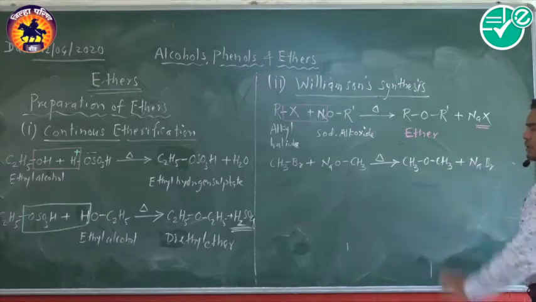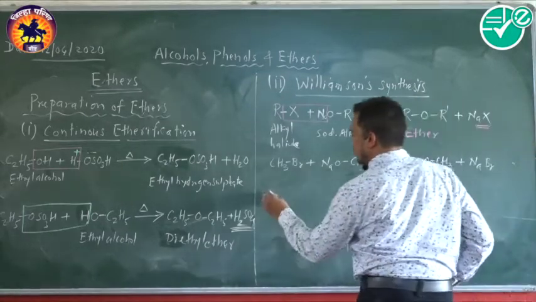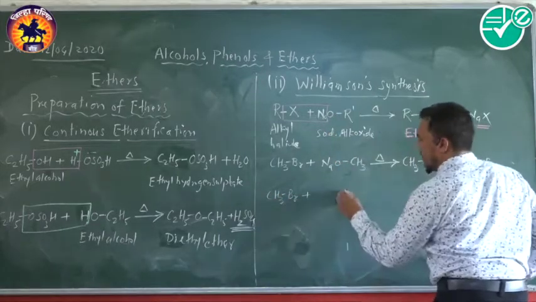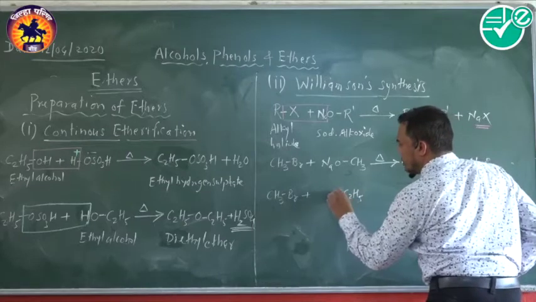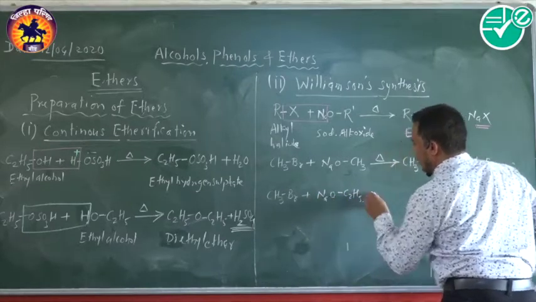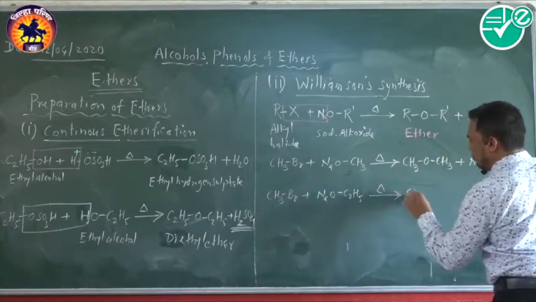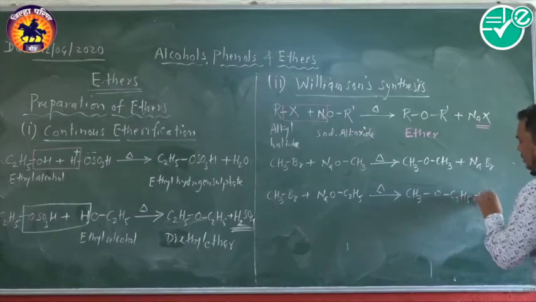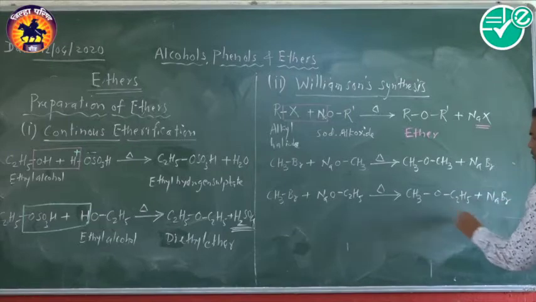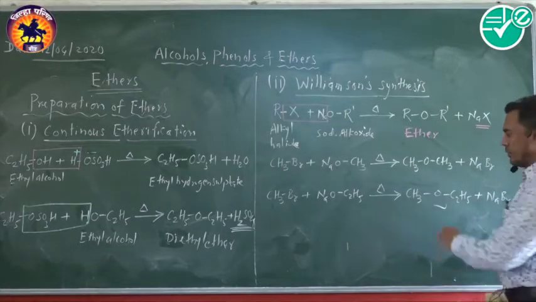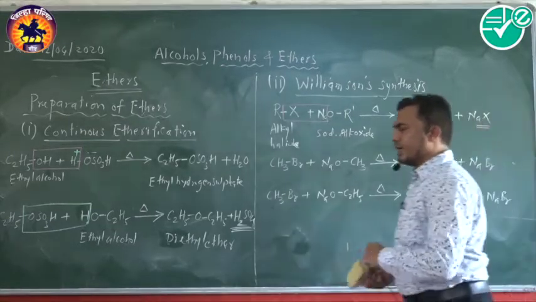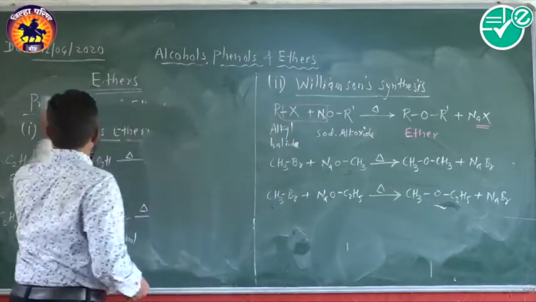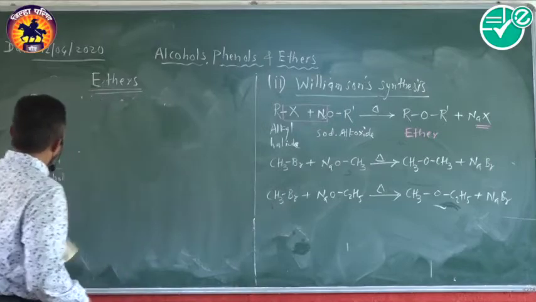So it's a simple ether example. For a mixed ether example, take the same methyl bromide and we'll take sodium ethoxide. It's going to form ethyl methyl ether with sodium bromide. It's an example of a mixed ether. So this is the second method of preparing ethers, both simple as well as mixed ethers.